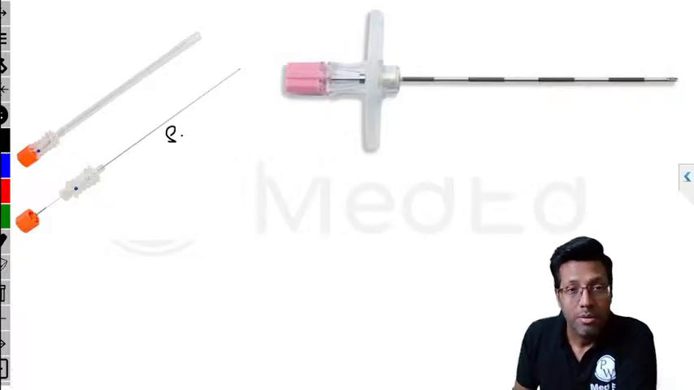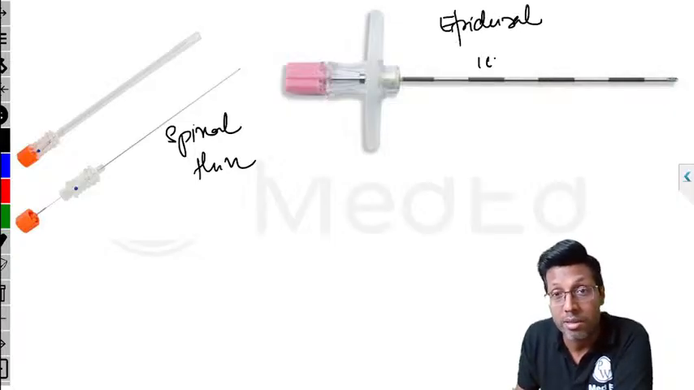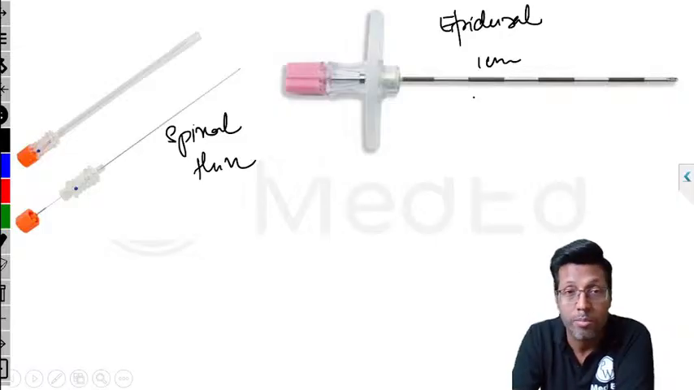Types of needle. Again, important point. Spinal needles are thin. I told you. Epidural needles are thick. Why? You need to pass a catheter from within, and they have 1 centimeter markings so that you know how far you are from the skin. That's why it is important.